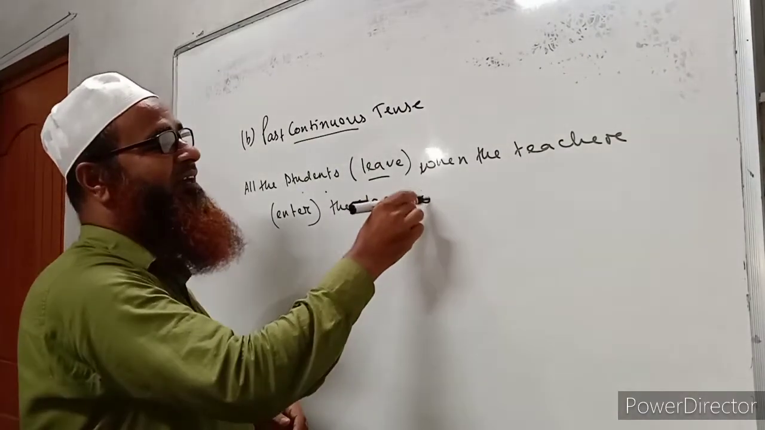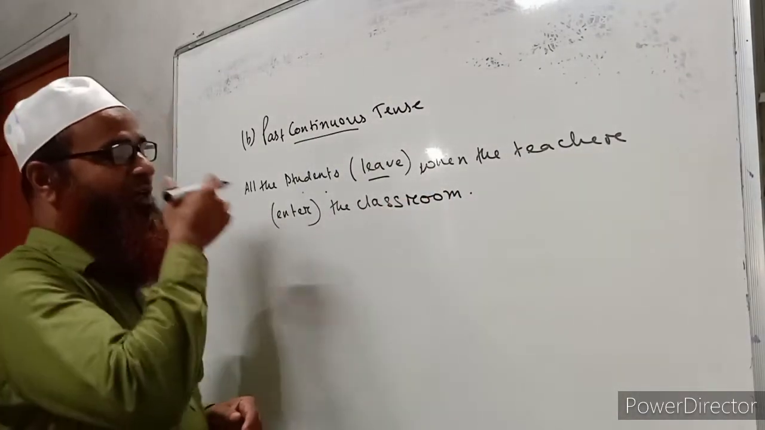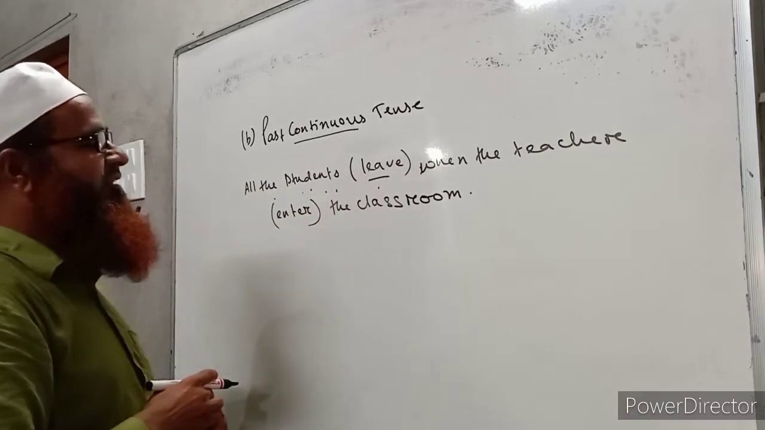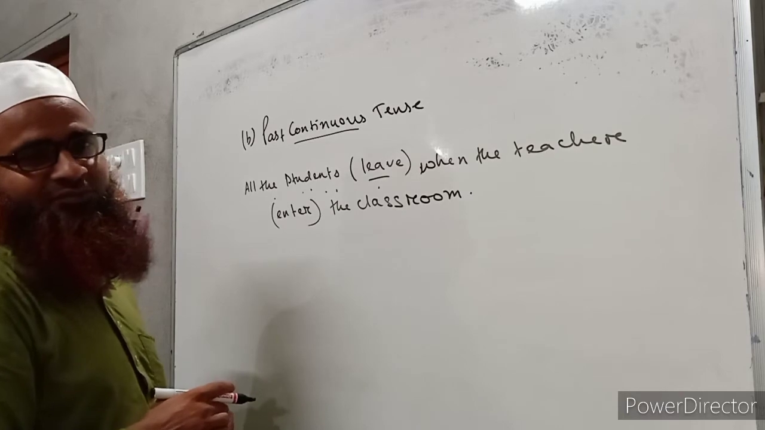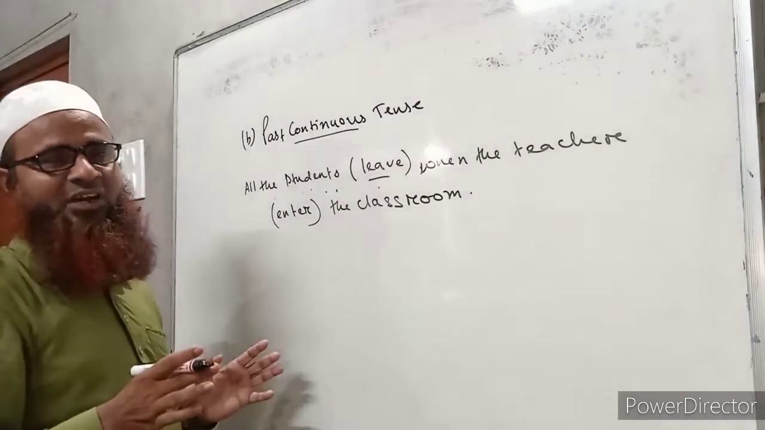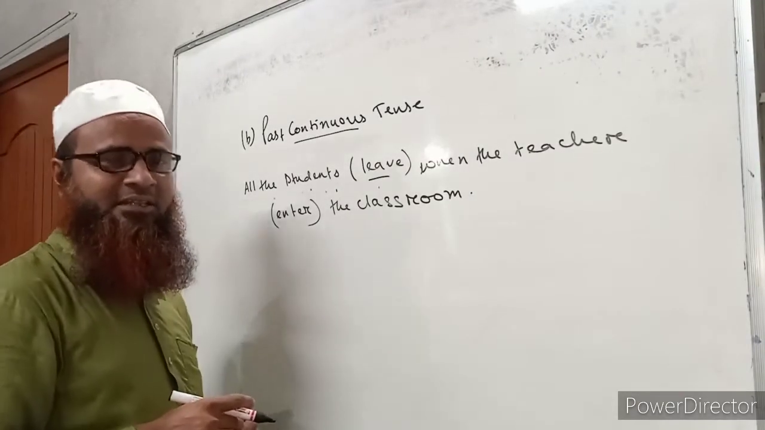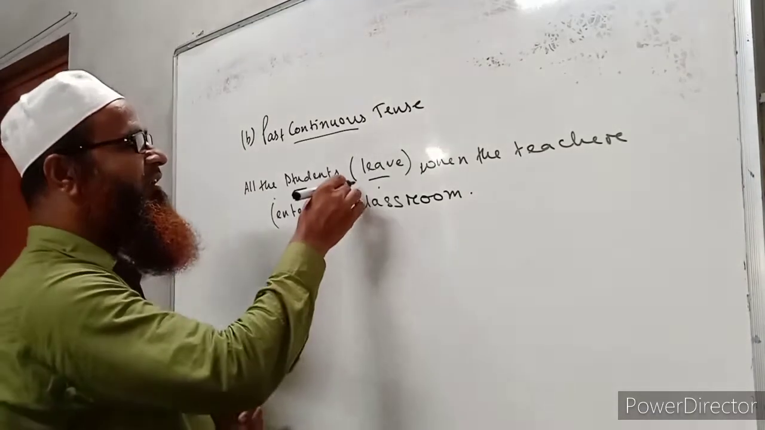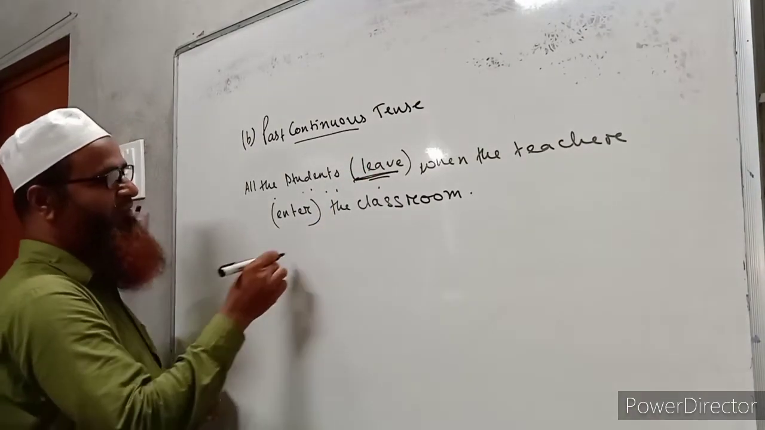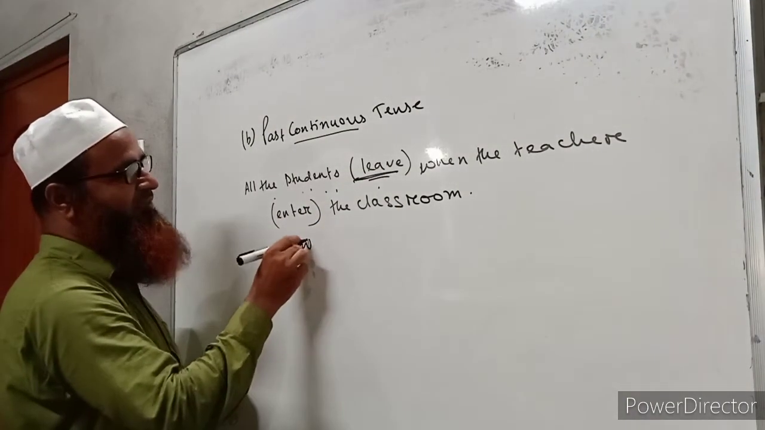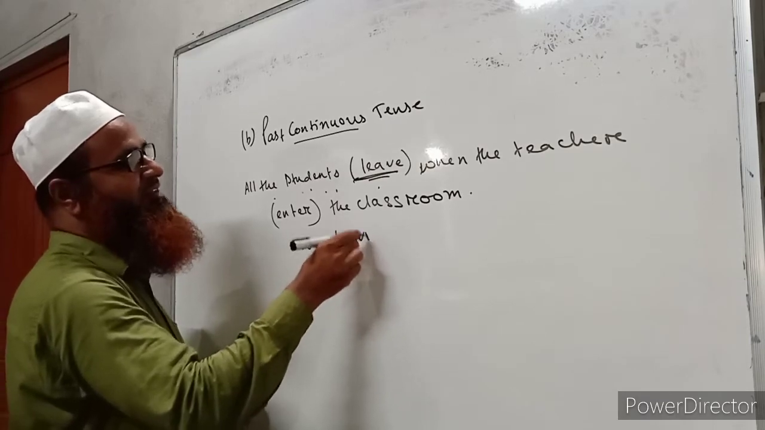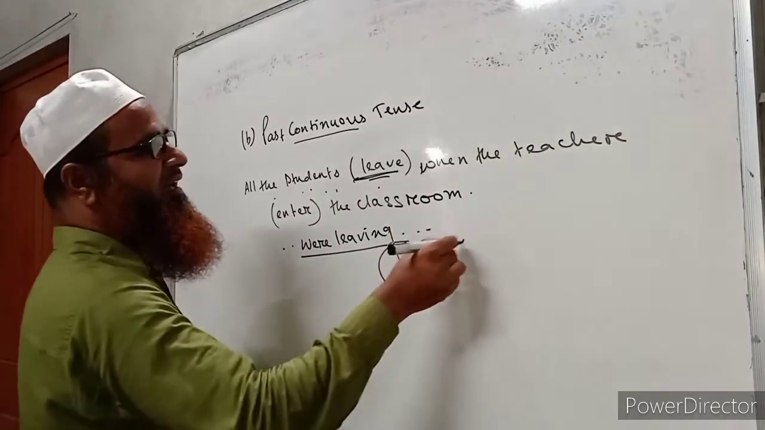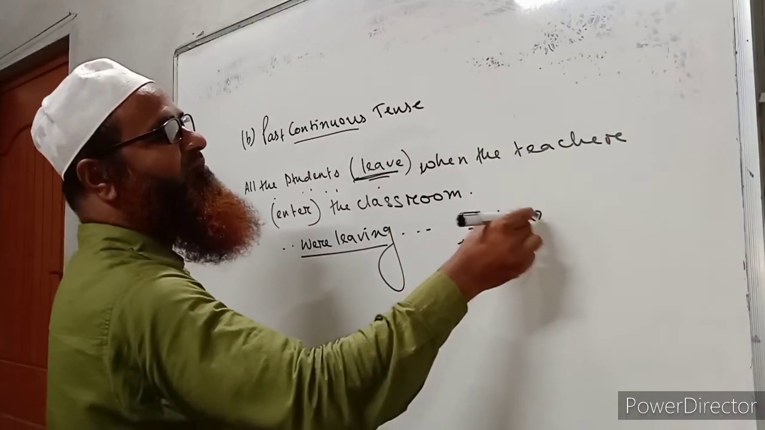The teacher entered the classroom. So that is why we have to write: all the students were leaving when the teacher entered the classroom. Okay, that means at the time of entering the classroom by the teacher, the students were leaving it. So it should be in past continuous tense. So it will be: all the students were leaving when the teacher entered the classroom.